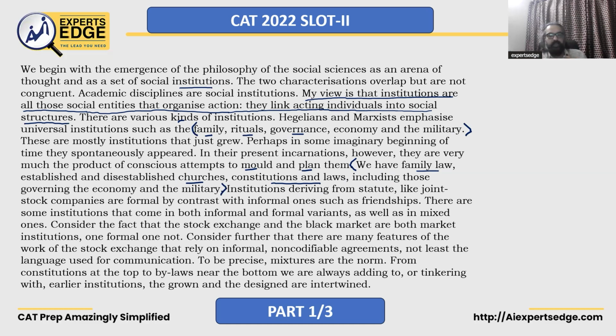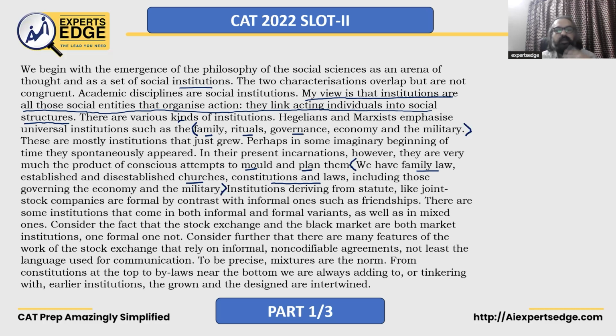Institutions deriving from statute like joint stock companies are formal by contrast with informal ones such as friendships. There are some institutions that come in both informal and formal variants as well as in mixed ones. Consider the fact that the stock exchange and the black market are both market institutions, one formal, one not. Consider further that there are many features of the work of the stock exchange that rely on informal, non-codifiable agreements, not least the language used for communication.